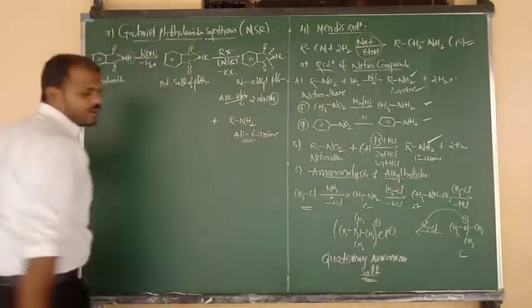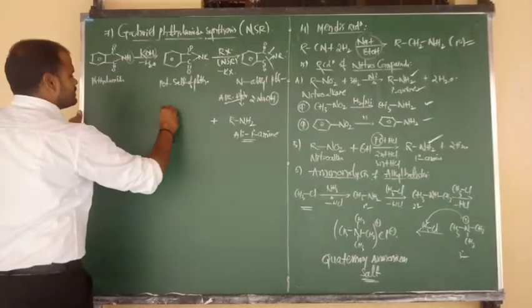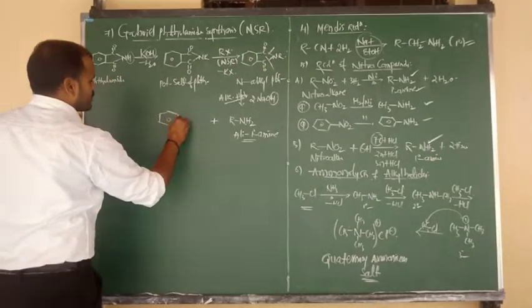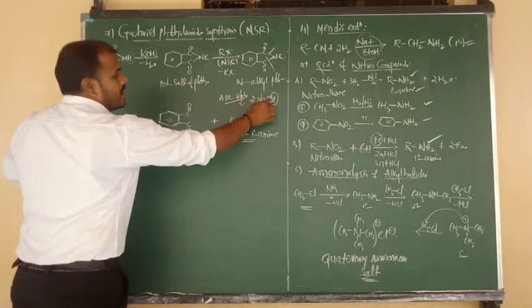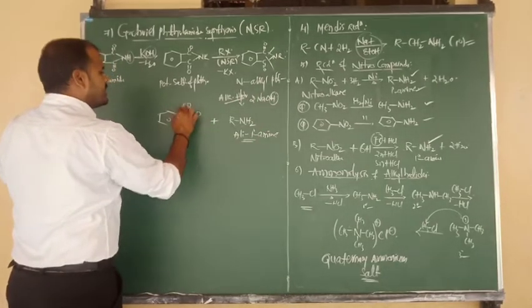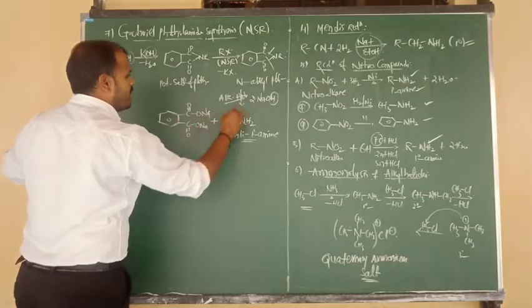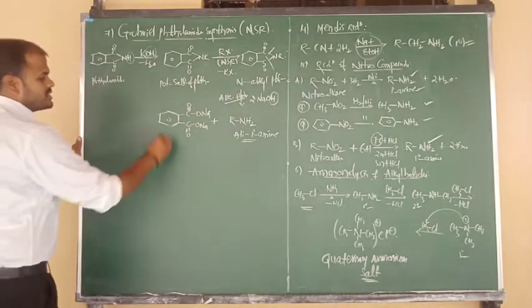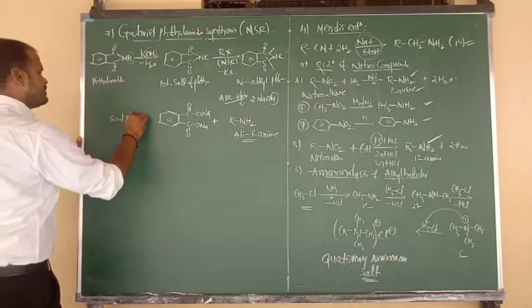And what will be your byproduct? Benzene bonded to C double bond O, C double bond O as it is. One hydrogen is given to one nitrogen, so the remaining is ONa, C double bond O, attacked by ONa. Here also we have to say that 2 ONa groups are there. So this is your byproduct. The byproduct name is sodium phthalate.